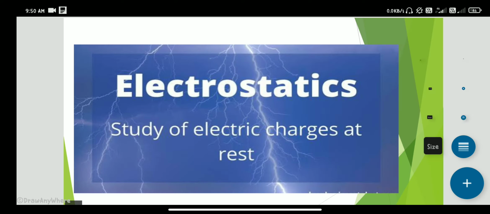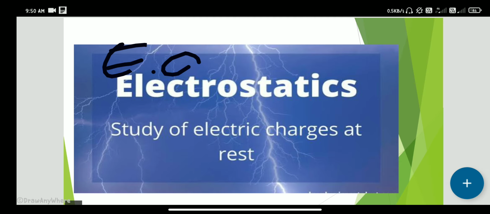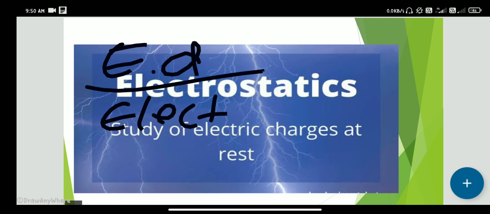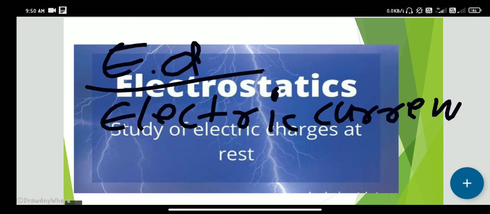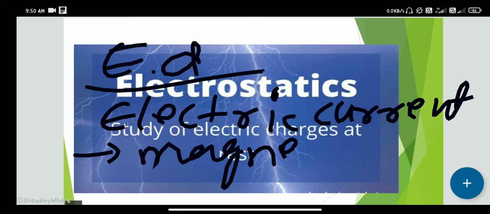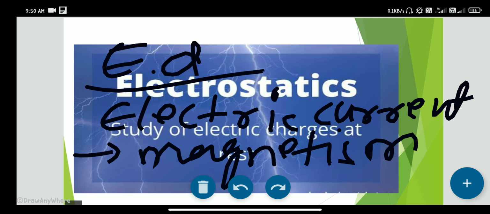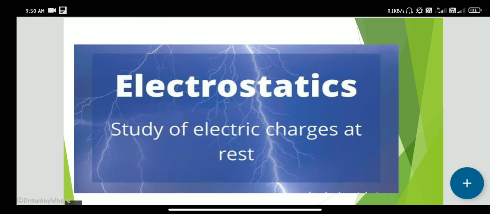Some examples of electrodynamics are electric current and magnetism, and alternating current and magnetic induction.